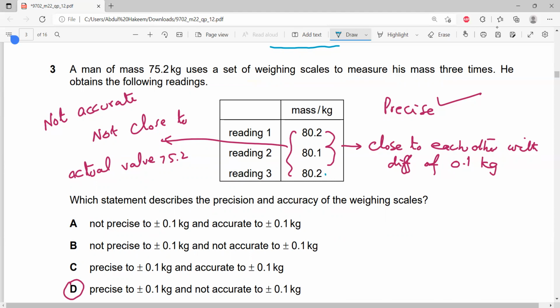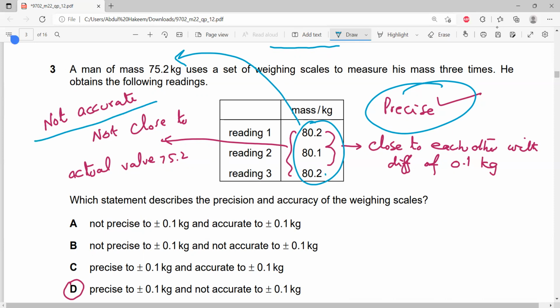So they are precise because they are very close to each other. But these 3 values are far from the actual value, from the true value. So not accurate, because they are not close to the true value.